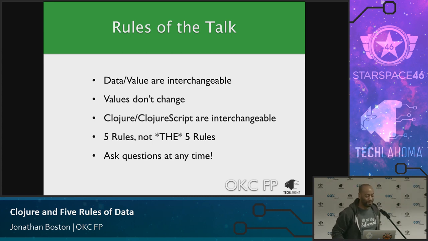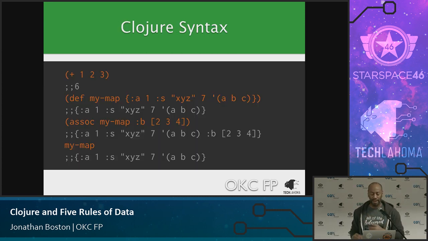Okay, cool. All right, so we'll talk about Clojure syntax. The first line is adding 1, 2, and 3. So you have the parentheses, which define a list, and the first element of the list is the function. Everything else is arguments. So the function is the addition, and then arguments 1, 2, 3, and then you have comments with a semicolon, and that's how I'll express the result. So you add 1, 2, and 3 together, you get 6.